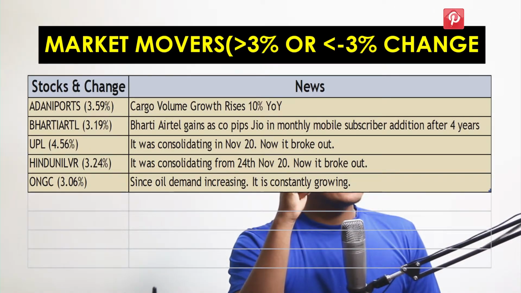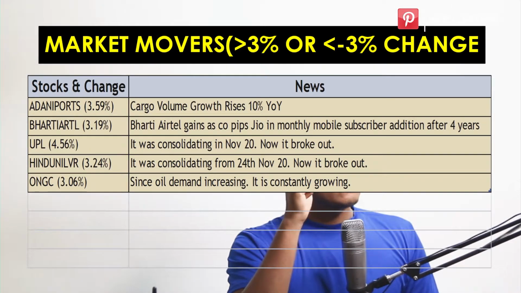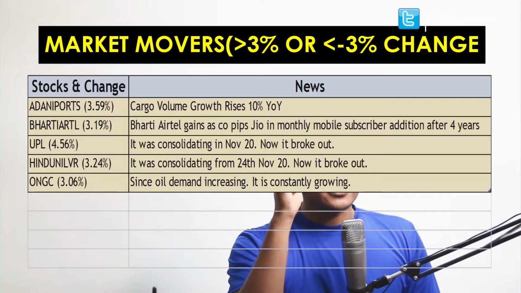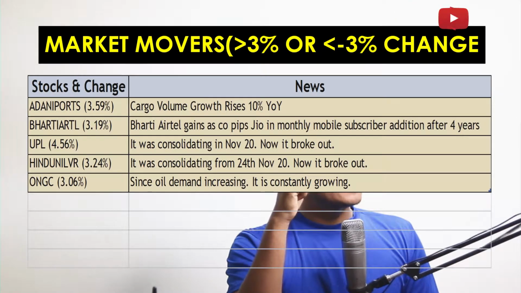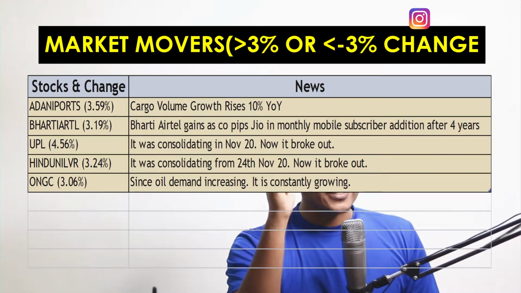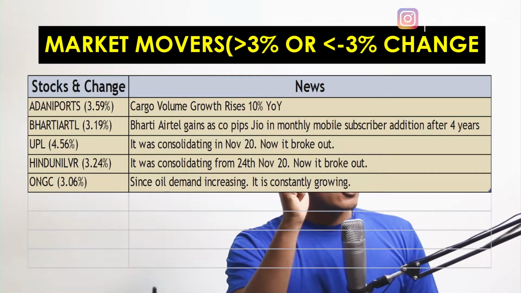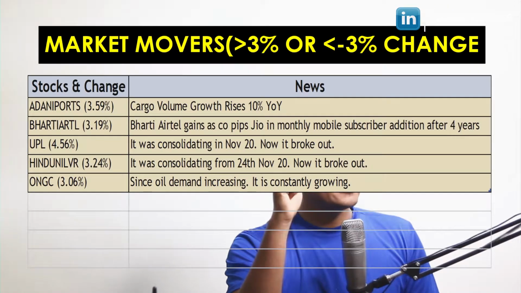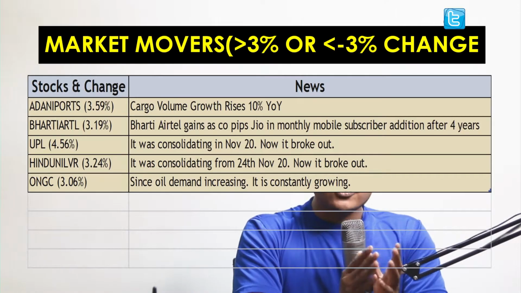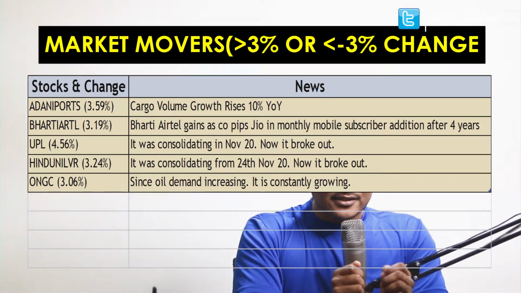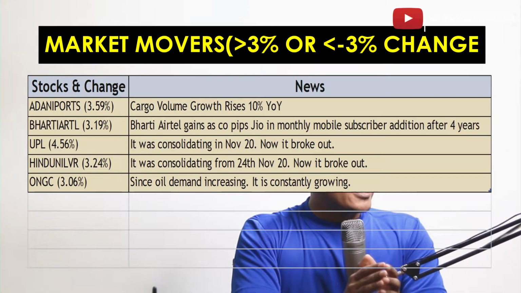First is Adani Ports. After the news of cargo volume growth rising 10% year on year, it is gaining continuously and today it gained 3.59%. Bharti Airtel gains as it outpaces Jio in monthly mobile subscriber addition after 4 years. Once this news broke out, Bharti Airtel is consistently gaining. Today it gained 3.19%. UPL was consolidating in November. Today it did break out, and after this breakout it has gained 4.56%.